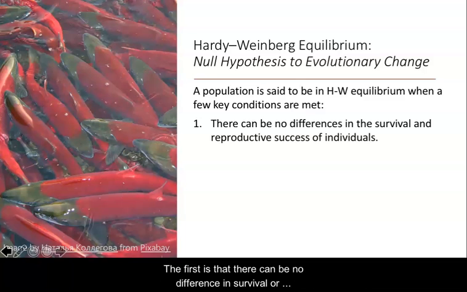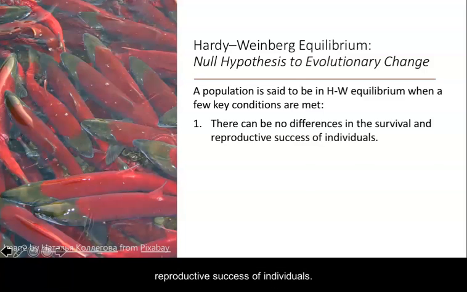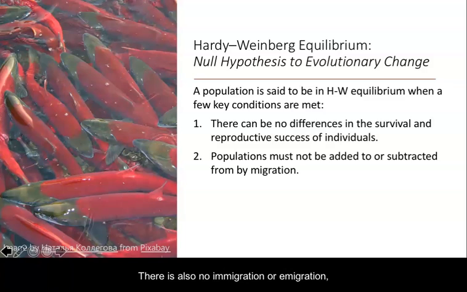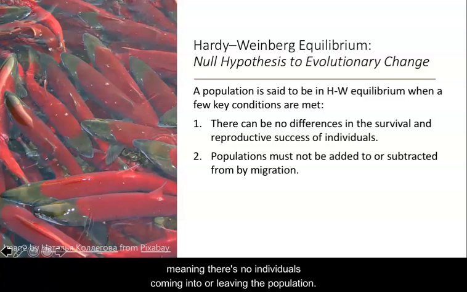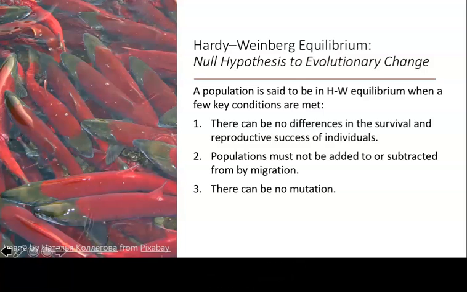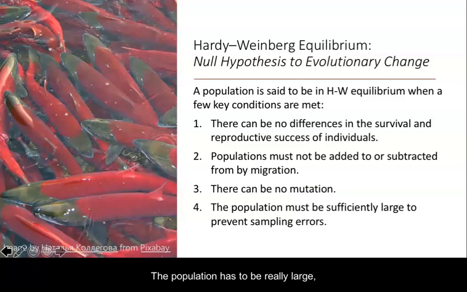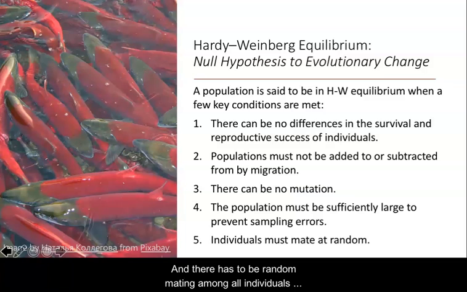The first is that there can be no difference in survival or reproductive success of individuals. There's also no immigration or emigration, meaning there's no individuals coming into or leaving the population. There's no mutation at the genetic level. The population has to be really large, so there's no random genetic drift happening. And there has to be random mating among all individuals within the population.